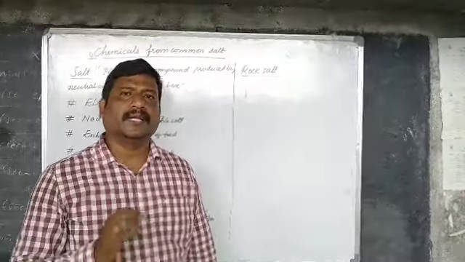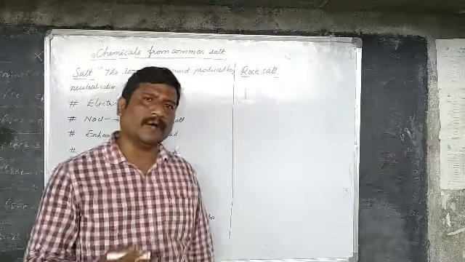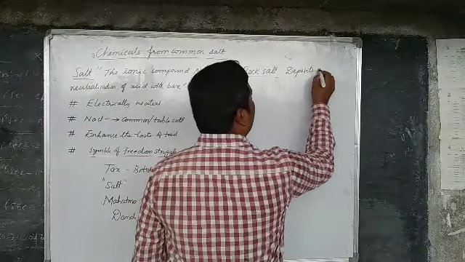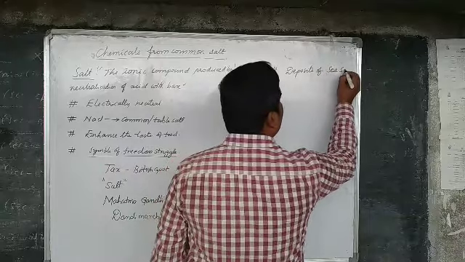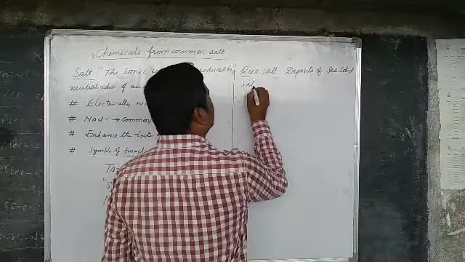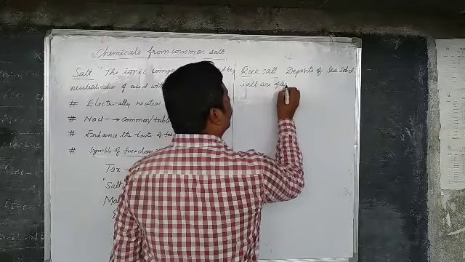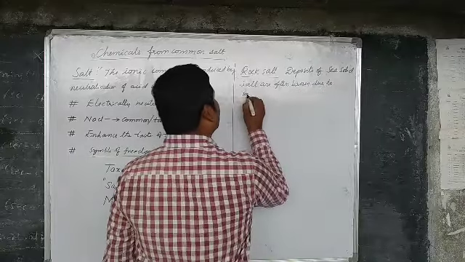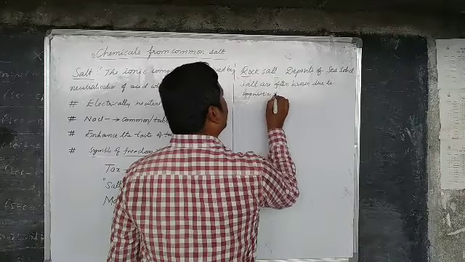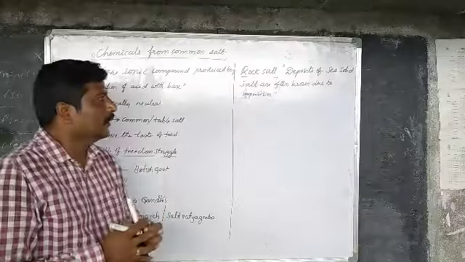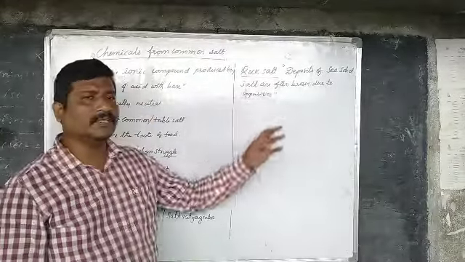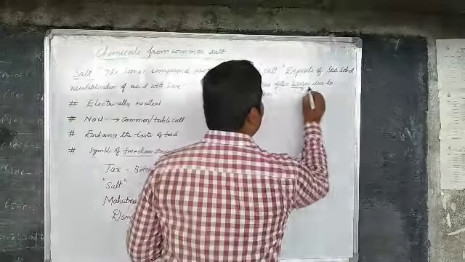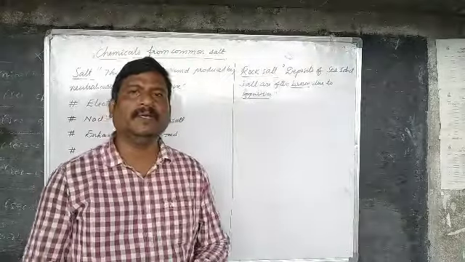Deposits of sea solid salt are often brown due to impurities, and this salt is said to be rock salt.